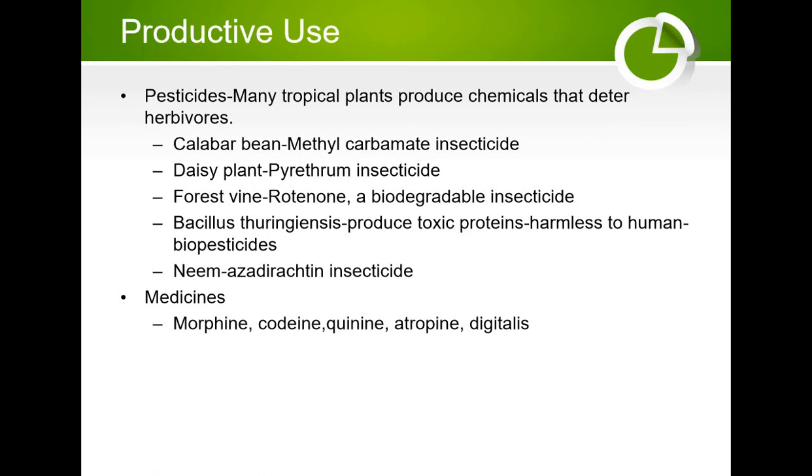And the bacterium Bacillus thuringiensis produces toxic proteins that kill certain insects, but those proteins are harmless to humans, and hence they are produced and marketed as biopesticides.